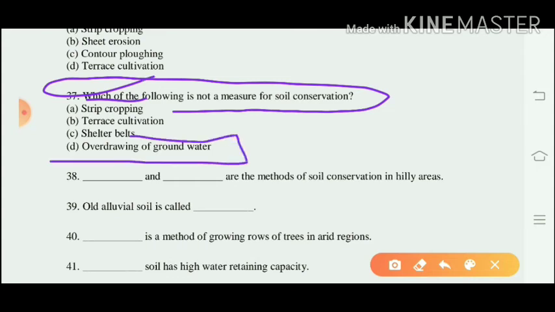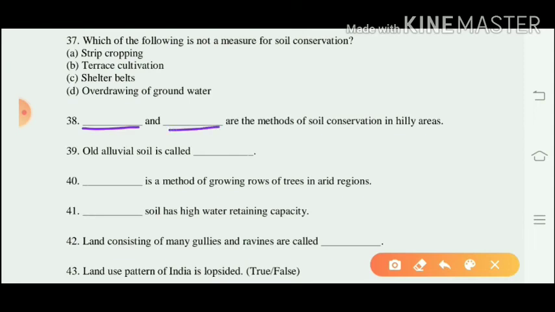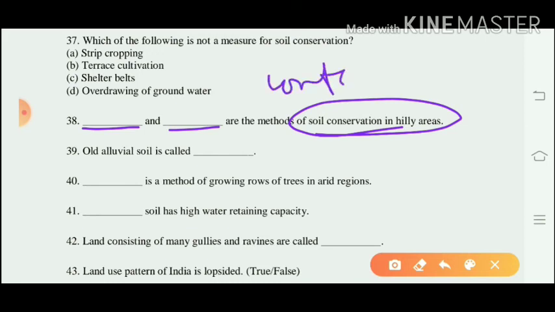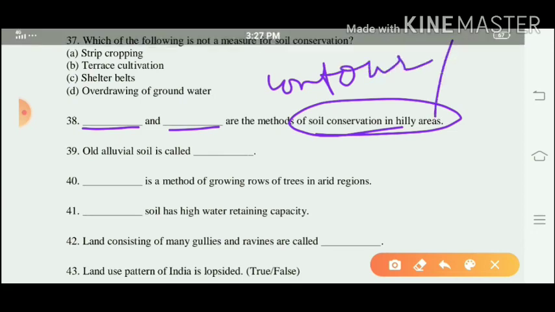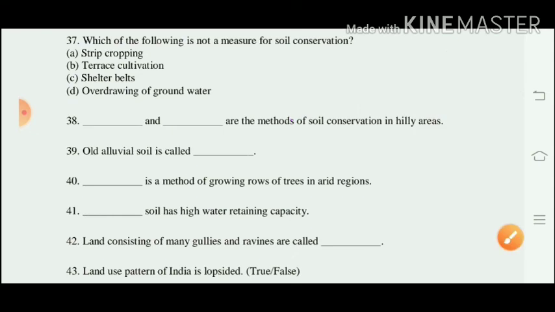That is D, over drying of groundwater. Then question number 38. This is in the form of blanks. Dash and dash are the methods of soil conservation in the hilly areas. So contour plowing and terrace farming. These are two methods of soil conservation in the hilly or mountainous areas.